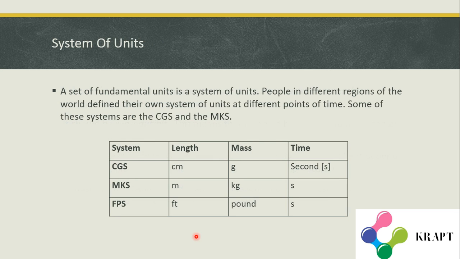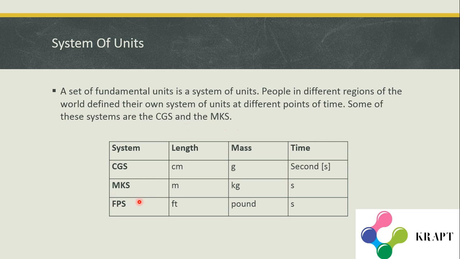System of units. A set of fundamental units makes a system of units. People in different regions of the world defined their own system of units at different points of time. Some of these systems are the CGS and the MKS.